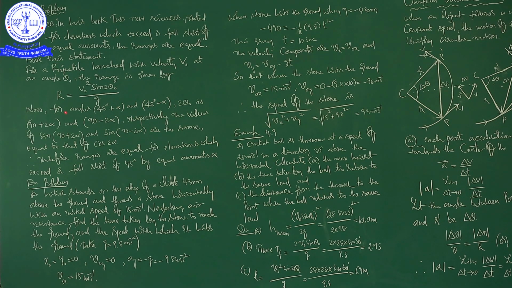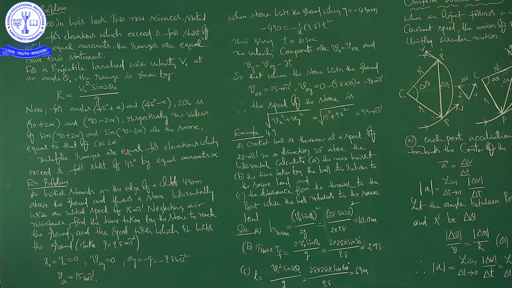So, I can say now for angles 45 degrees plus alpha and 45 degrees minus alpha, 2 theta naught is 90 plus 2 alpha and 90 minus 2 alpha respectively. The values of sin(90 plus 2 alpha) and sin(90 minus 2 alpha) are the same, equal to cos 2 alpha.